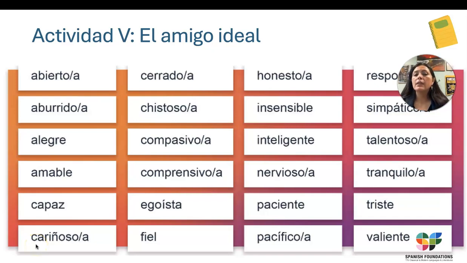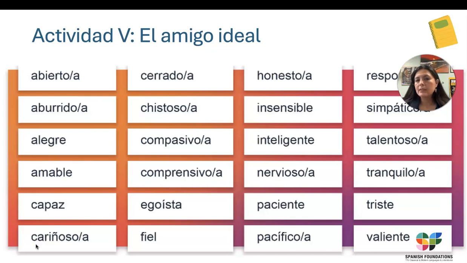Now that you have your list, I would like for you to think about your ideal friends. And I want you to write an example. For example, if I were to say, mi amiga ideal es alegre, compasiva, inteligente, honesta, talentosa, y cariñosa.